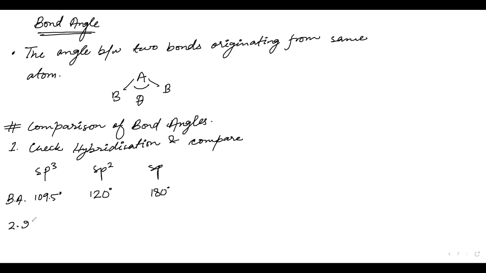Second step, if hybridization is the same, then check the lone pairs. Just lone pair, on the central atom. If the lone pair on the central atom is high, what will happen? Bond angle will be low. We can do this exercise with lone pair.